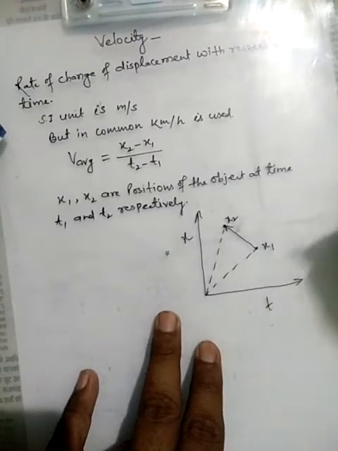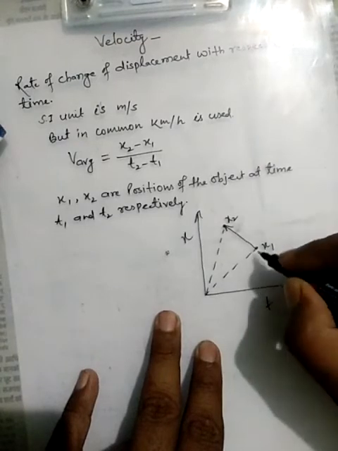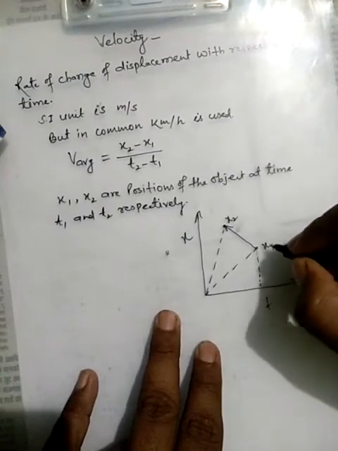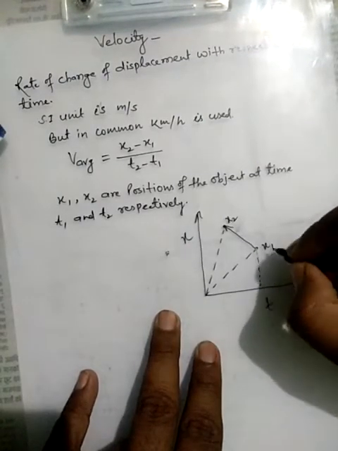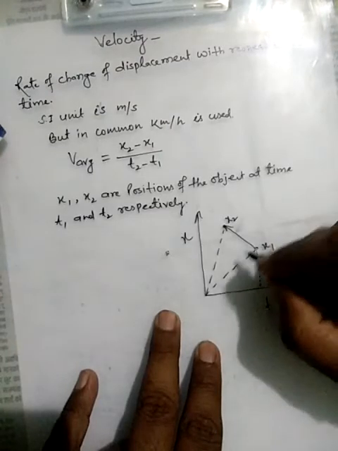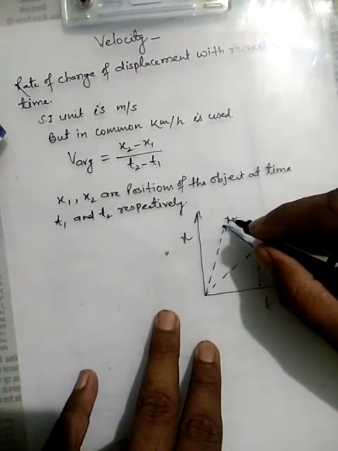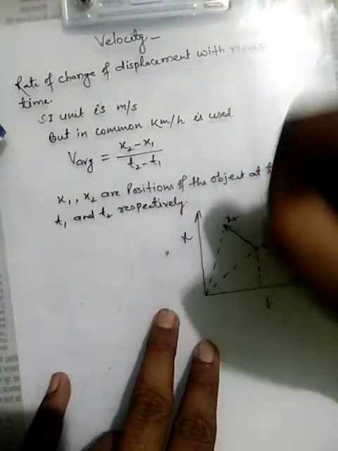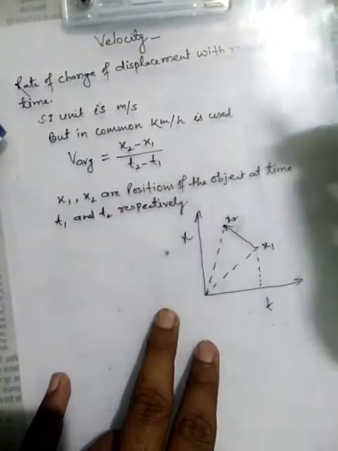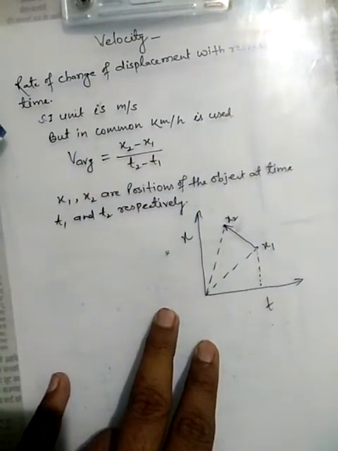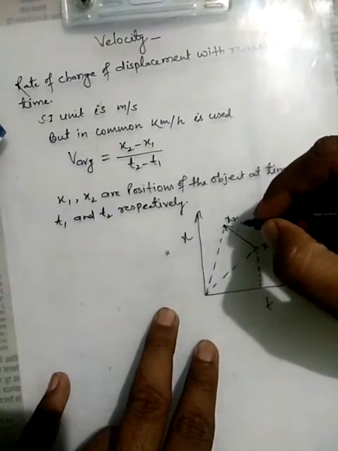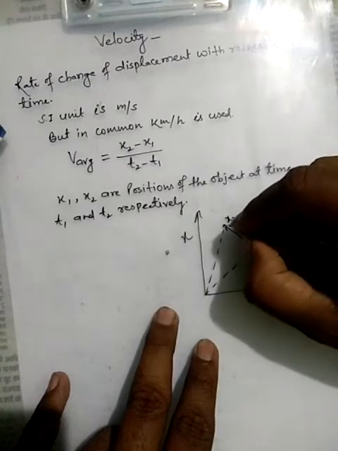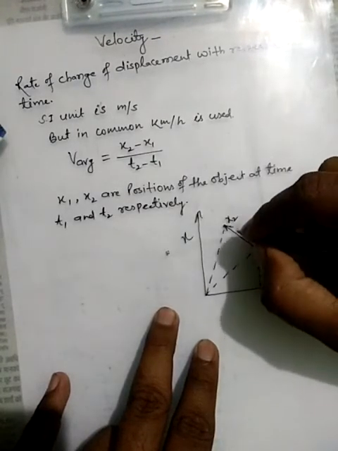At point 1, which is at time t1, the location of the object is represented as x1, and at point 2 it is represented as x2. Therefore the average velocity for this condition will be equal to x2 minus x1 upon t2 minus t1. Here the direction of the arrow represents the motion of the object from 1 to 2.